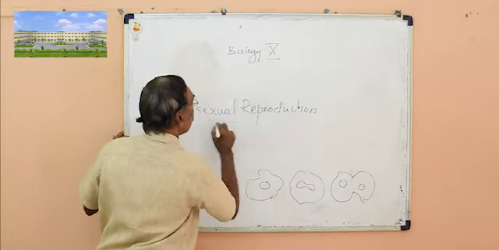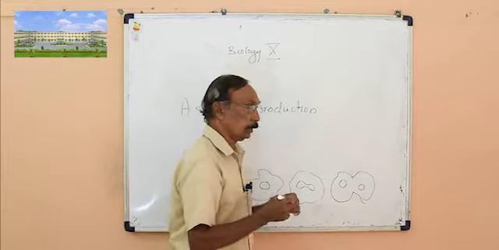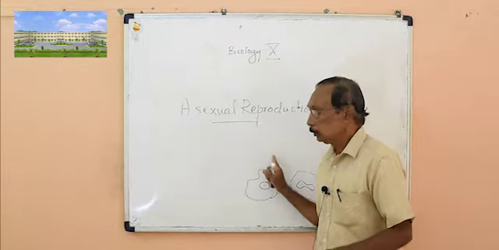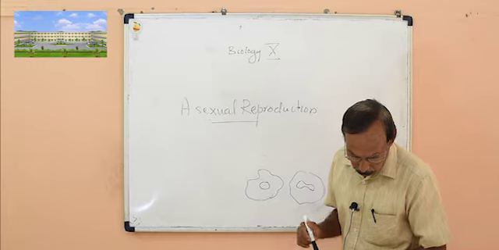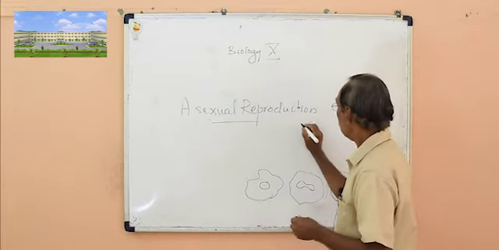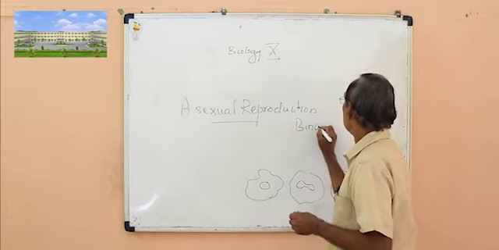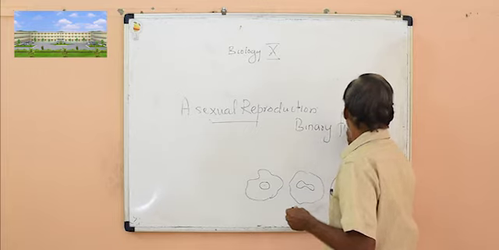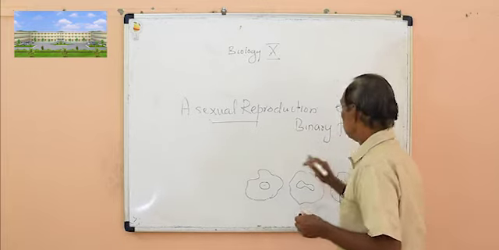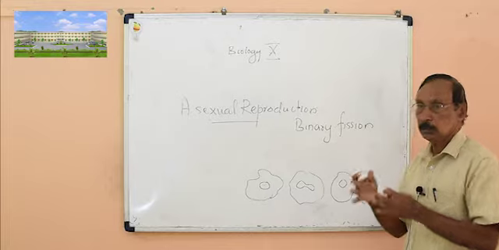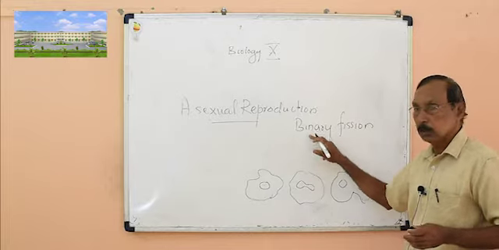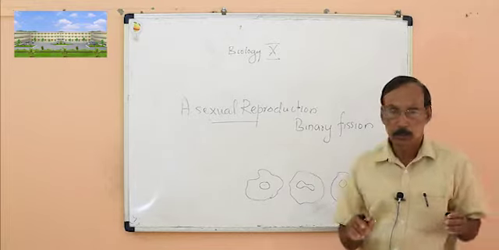Now, amoeba. The name of the asexual reproduction is binary fission. Fission means divide into two. Binary fission means one cell divides into two. First thing, that is what is happening.